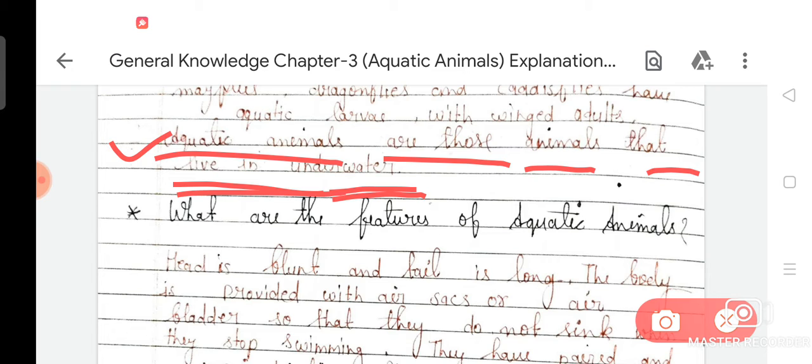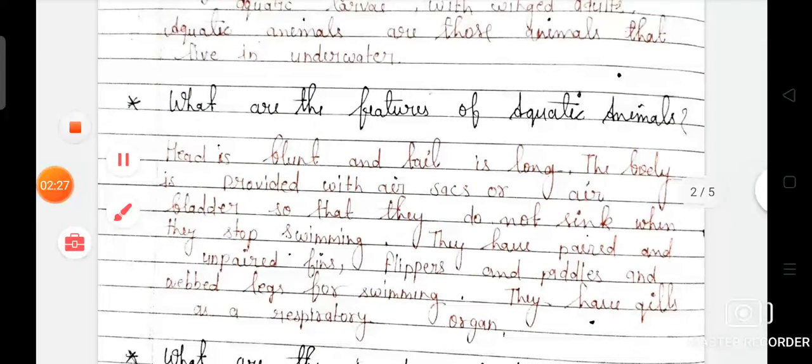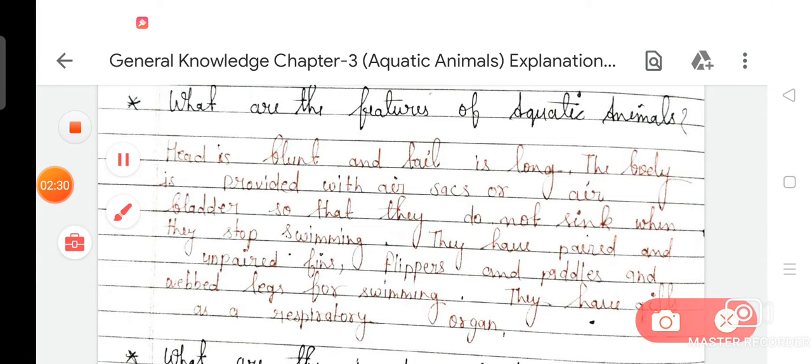So dear student, now from your chapter, your next topic is what are the features of aquatic animals? So now we are going to read about the features of aquatic animals. Head is blunt and tail is long. The body is provided with air sacs or air bladder so that they do not sink when they stop swimming.